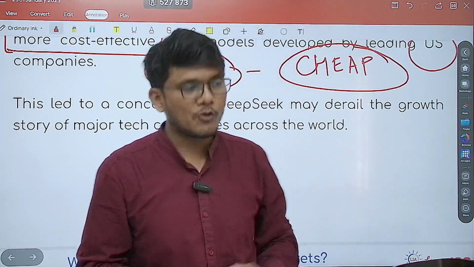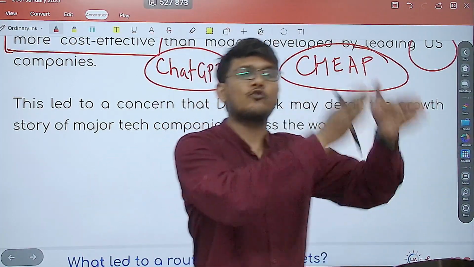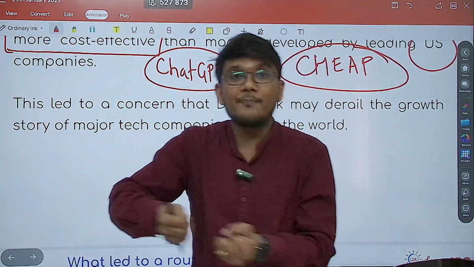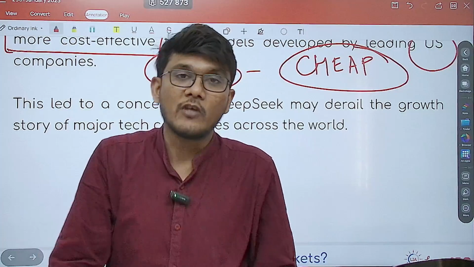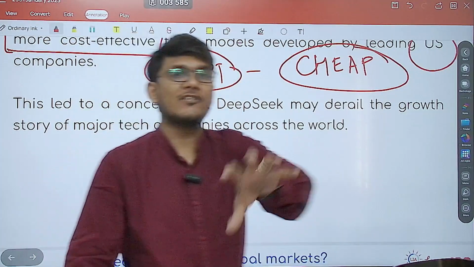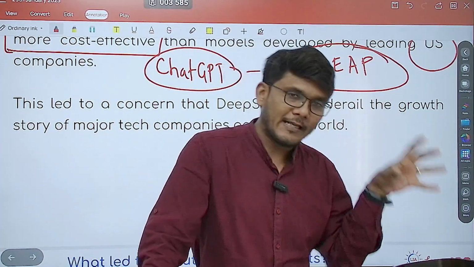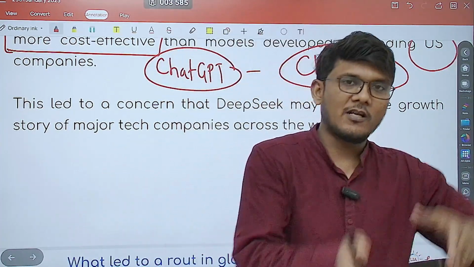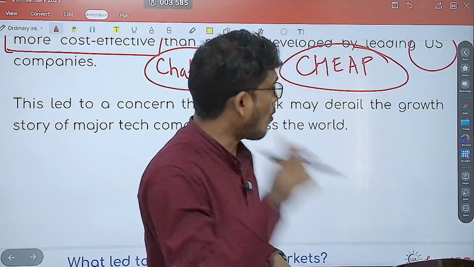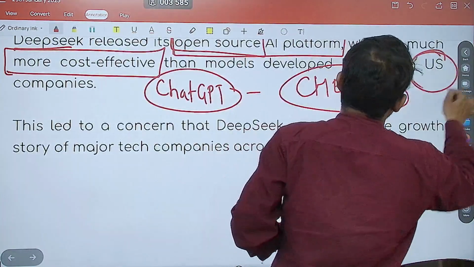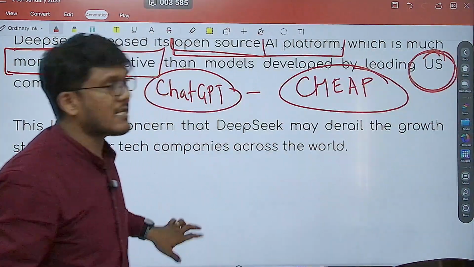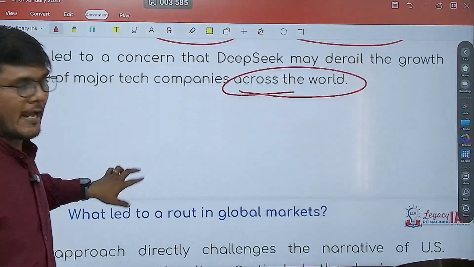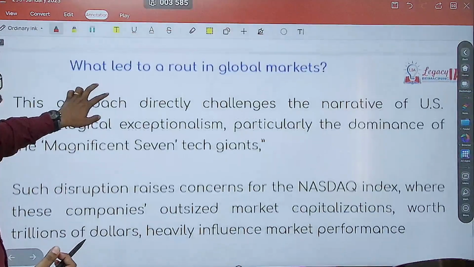That is why I should take out my money from those costlier platforms, right? And that is why people started selling their stocks in artificial intelligence related companies, either directly or indirectly. If they're related in artificial intelligence and invested in other artificial intelligence related models of the US, people started taking their money out from across the world, and that is why the stock market fell down.